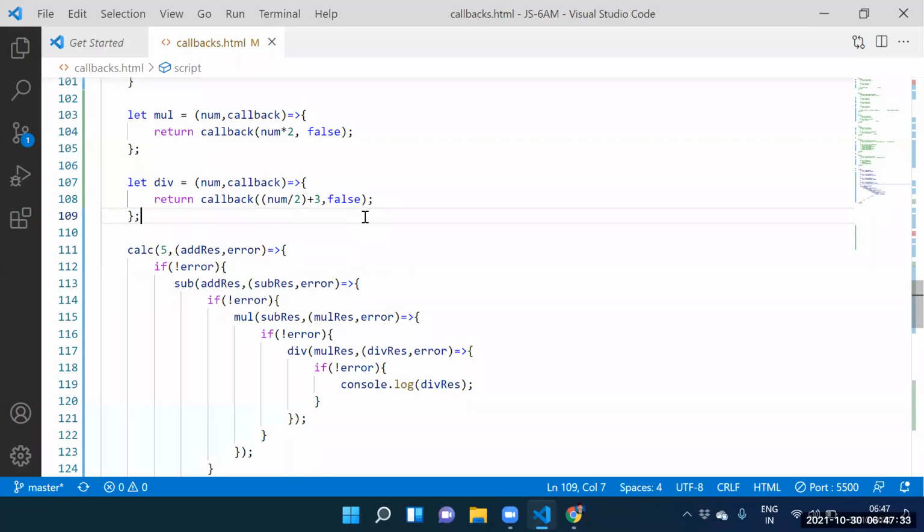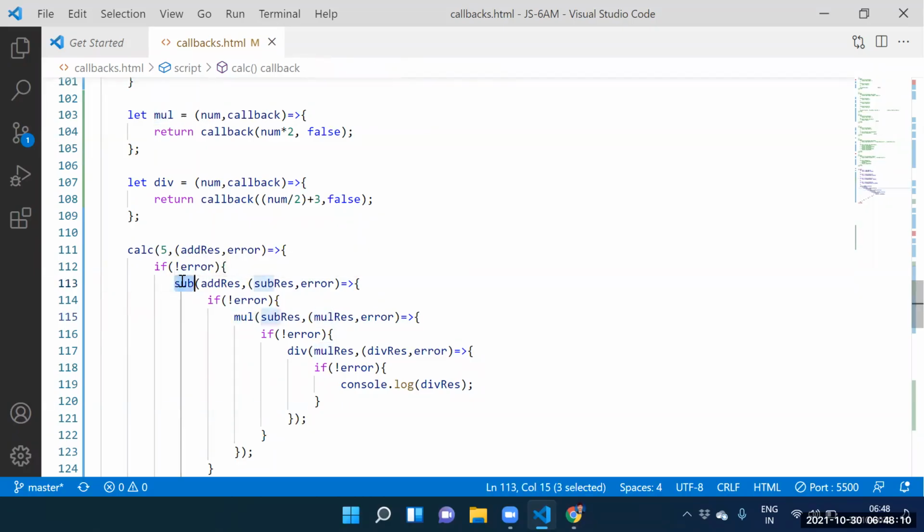See this: in that conversion some dependency is there now. The subtraction function is depending on the calci function. Subtraction function needs what? Add result. But add result is coming from where? Calci. Multiplication function needs what? Subtraction result, coming from which function? Sub function. Division function needs what? Multiplication result, coming from the multiplication function.